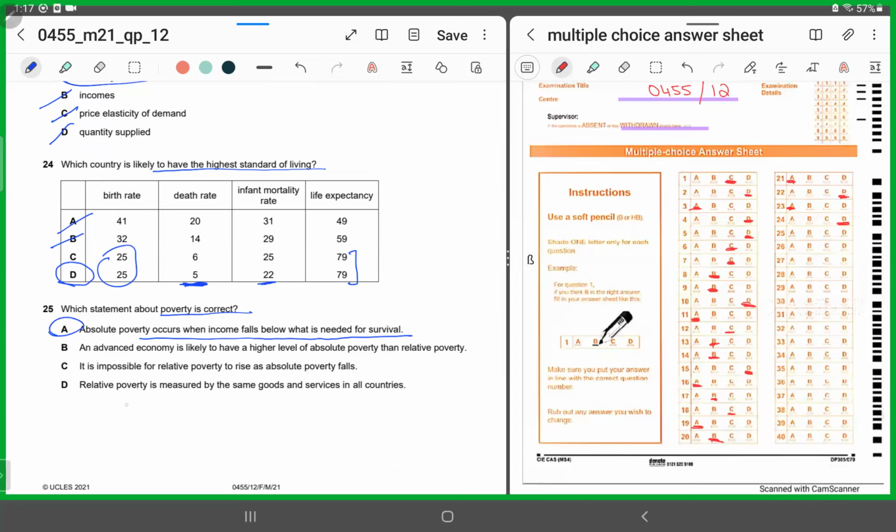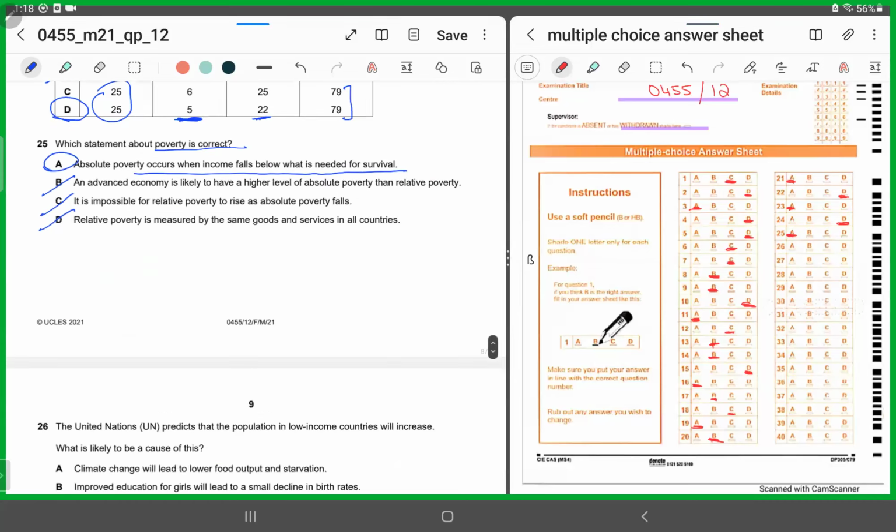B, C, and D are incorrect because B talks about an advanced economy being likely to have a higher level of absolute poverty, but advanced economies have low absolute poverty rather than high. C is again incorrect because relative poverty can increase even if absolute poverty falls. D is again incorrect because relative poverty depends on living standards and not goods. So for 25, it has to be A.